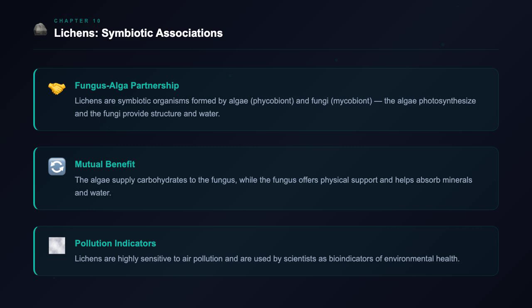Lichens are sensitive to pollution and don't grow in polluted areas. Scientists use them to assess environmental quality. If lichens are present and thriving, it suggests clean air and a healthy ecosystem. If they're absent, it may signal pollution problems. Lichens are valuable tools for monitoring environmental changes over time.